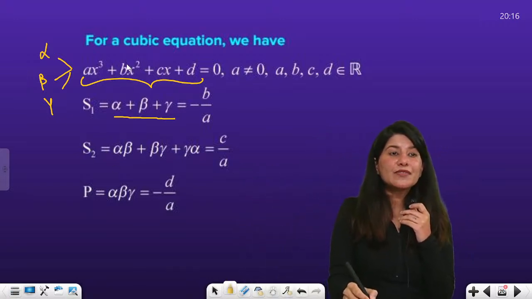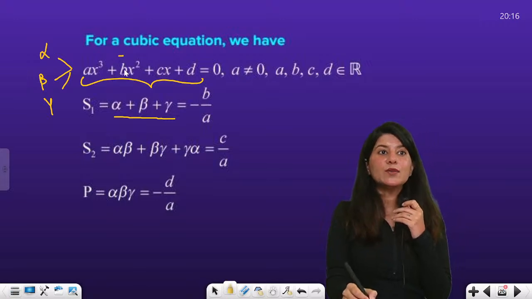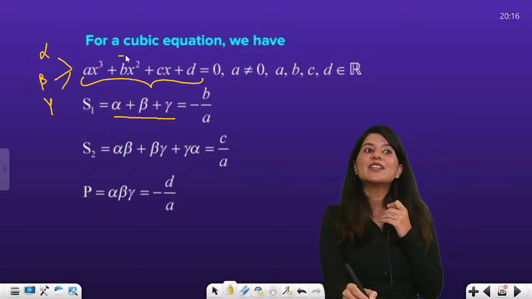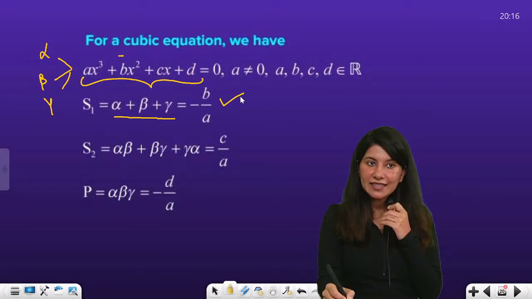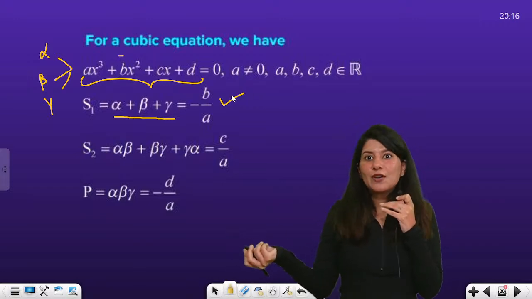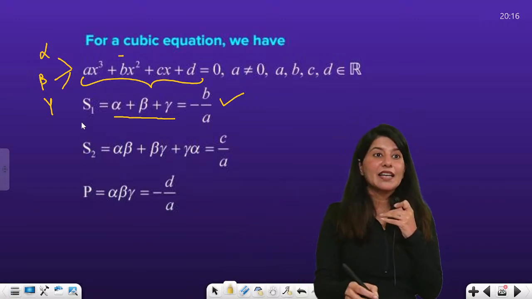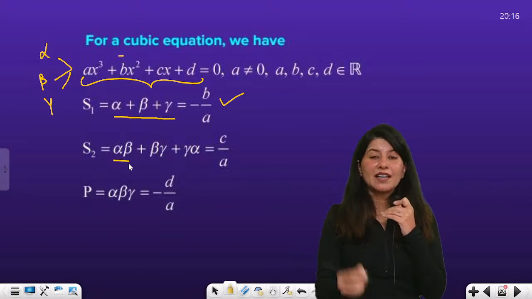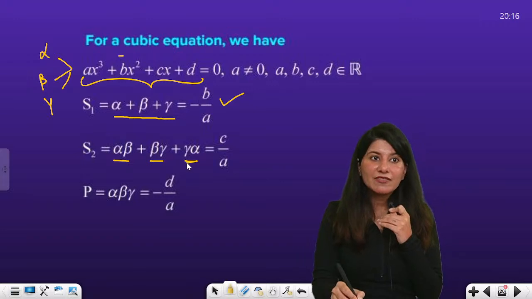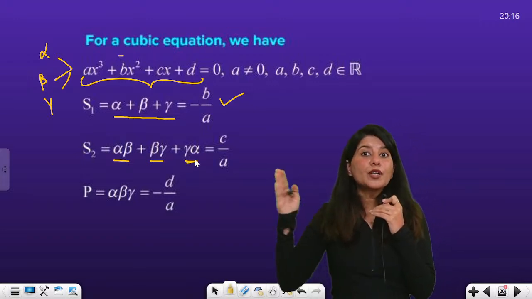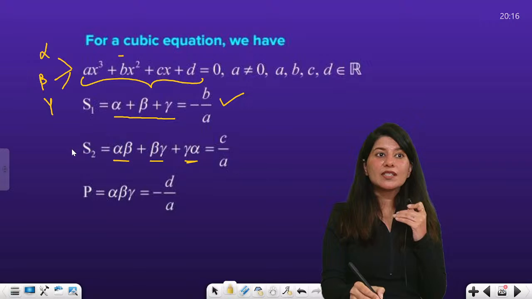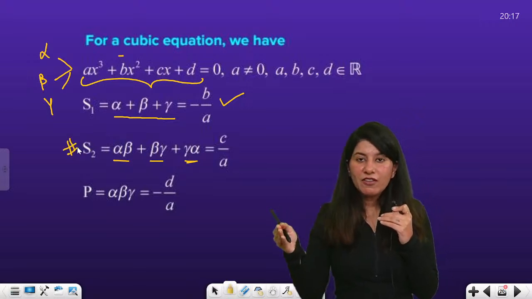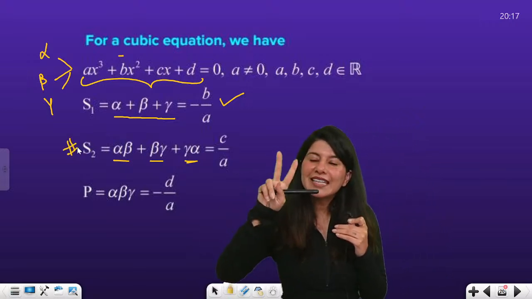Sum of all the roots will be minus b by a. Can you see there is an invisible minus sign over here? So minus b by a. So sum of roots for quadratic also started with this, minus b by a. And then you need to take 2 roots and take product of those 2 roots, alpha, beta. Other 2 roots, beta, gamma. And then gamma, alpha. And then the sum of product of roots taken 2 at a time.